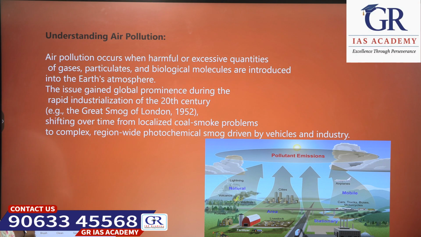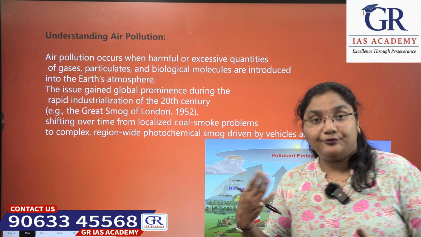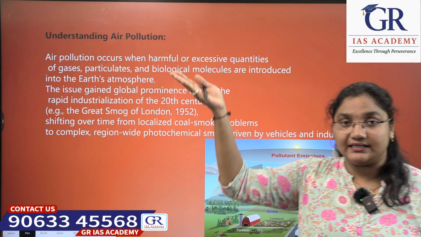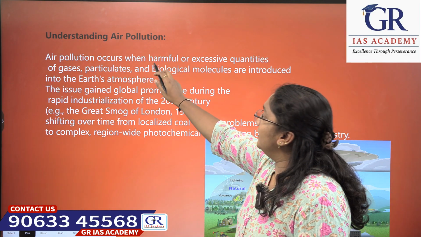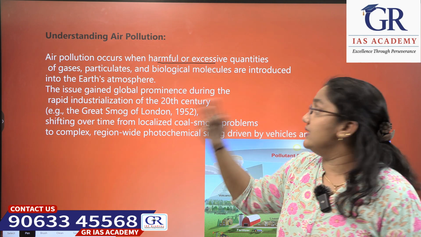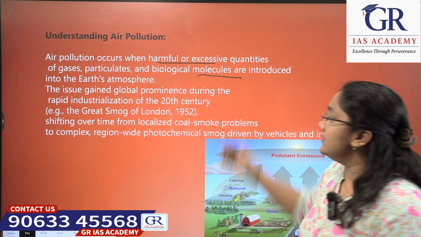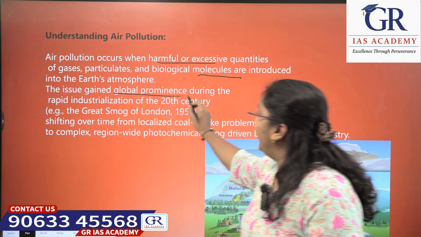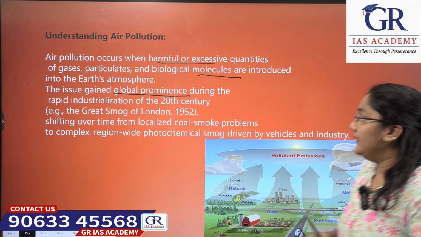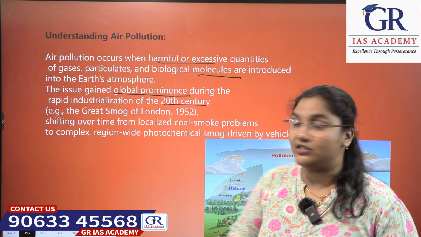Next, let us understand what is air pollution. When does the air get polluted? When harmful gases and chemicals are released into the atmosphere, the air gets polluted, right? Air pollution occurs when harmful or excessive quantities of gases, particulates and biological molecules are introduced into the earth's atmosphere. The issue gained global prominence during the rapid industrialization of the 20th century. During this time, air pollution has increased much more.